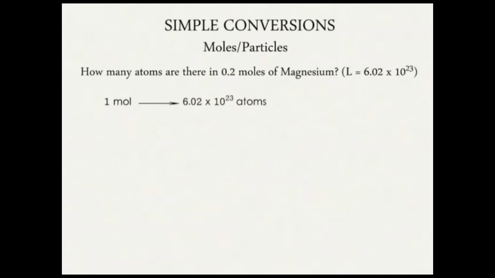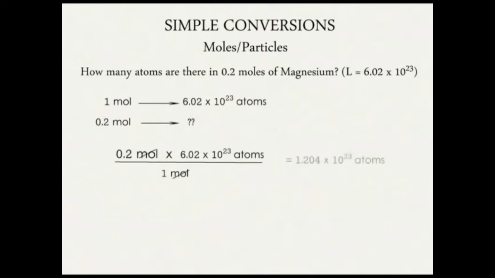The question is, 0.2 moles of the same magnesium will contain how many atoms? We have 0.2 moles over 1 mole times 6.02 times 10 to power 23 atoms. The moles cancel out and we have 1.204 times 10 to power 23 atoms.